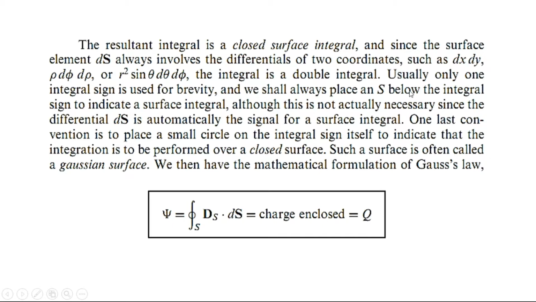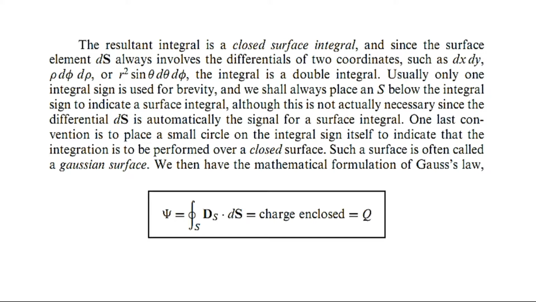And we should always place an s below the integral sign to indicate a surface integral, although this is not actually necessary, since the differential ds is automatically the signal for a surface integral. One last convention is to place a small circle on the integral sign itself to indicate that the integration is to be performed over a closed surface. Such a surface is often called a Gaussian surface. इसके बारे में already हमने discuss कर लिया. ये जो closed surface हम लेते हैं, इसी closed surface को Gaussian surface कहेंगे.